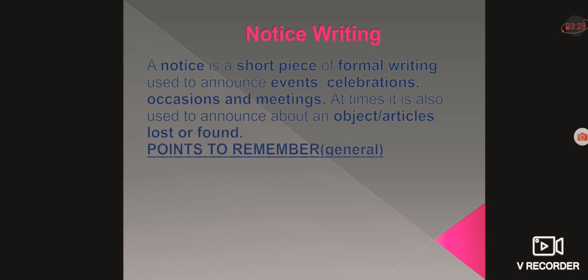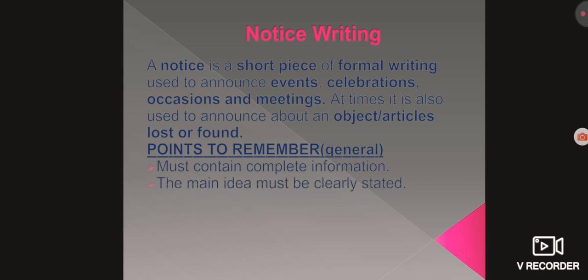There are certain points to remember in general for any kind of notice which you write. Number 1, a notice must contain complete information. Number 2, next, the main idea must be clearly stated.